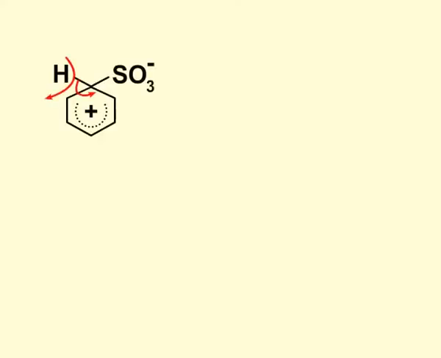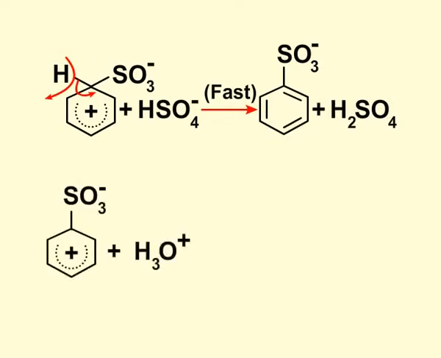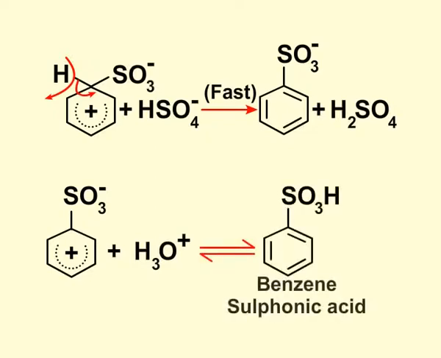We will now discuss the third step. The hybrid loses a hydrogen ion to HSO4 negative ion in a fast step to form the desired product. Under acidic conditions and in presence of water, benzene sulphonic acid is formed.